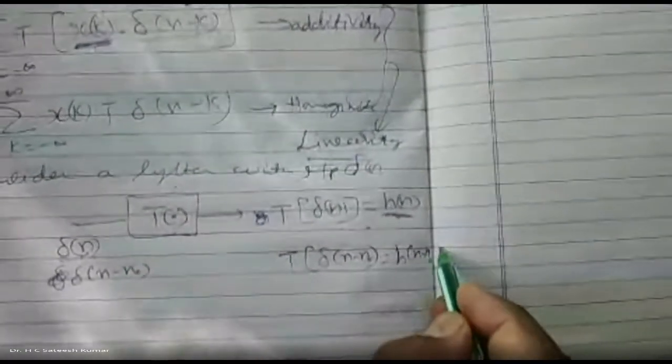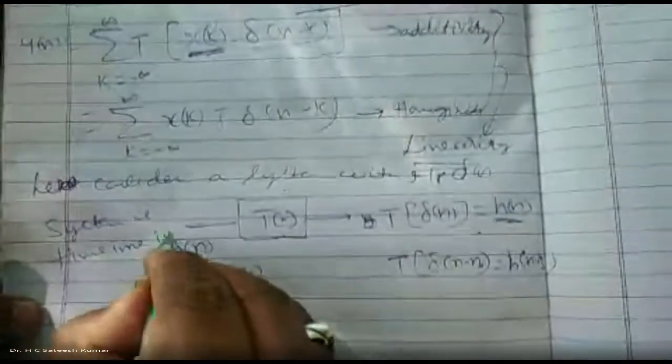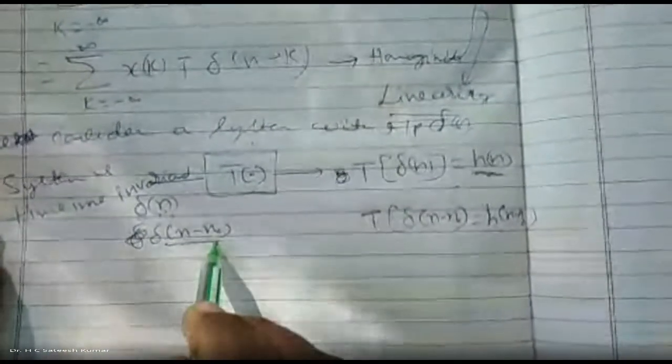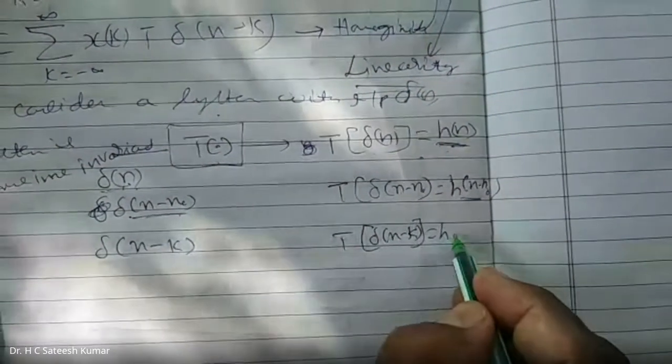Why? Because the system is time invariant. What do you mean by time invariant? We have shifted the input by an amount equal to n naught, and the output is also shifted by the same amount. Let us say the input is having a shift of delta of n minus k. The output is the transfer function of delta of n minus k, which we call h of n minus k. So any shift in the input will produce the corresponding shift in the output. Such a system is a time invariant system.